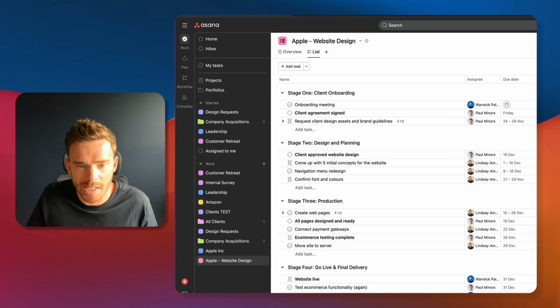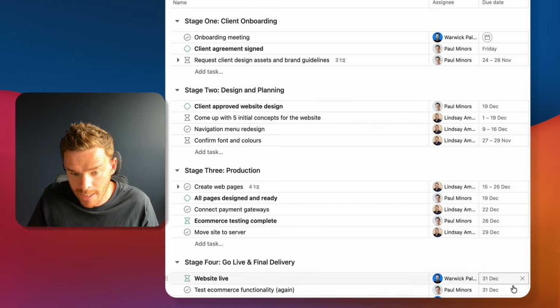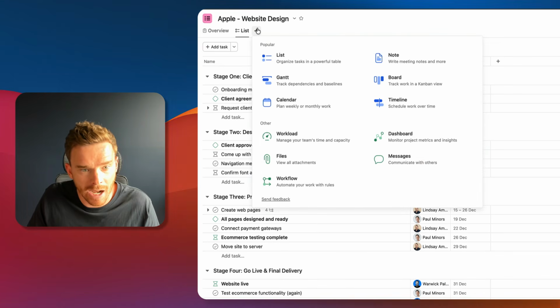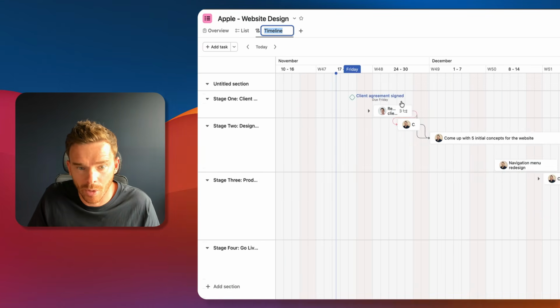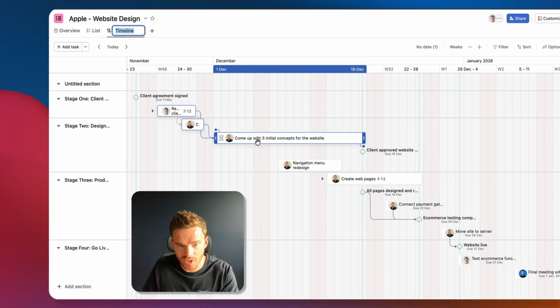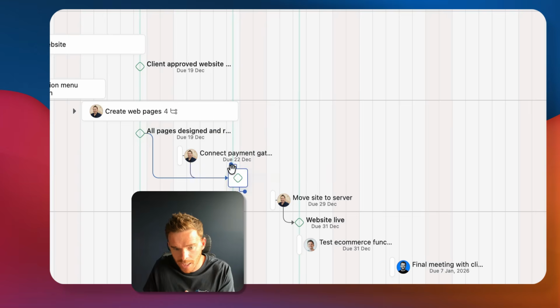Okay, I've fast forwarded in time again. I've assigned my tasks to people on my team. I've got dates and date ranges on my tasks, and I've added some more dependencies. Now, if I add a timeline view, I can now create an instant visual representation of my tasks. I can see when tasks start and finish. I can see my milestones, these green lines down the screen, and I can even see my dependent relationships.